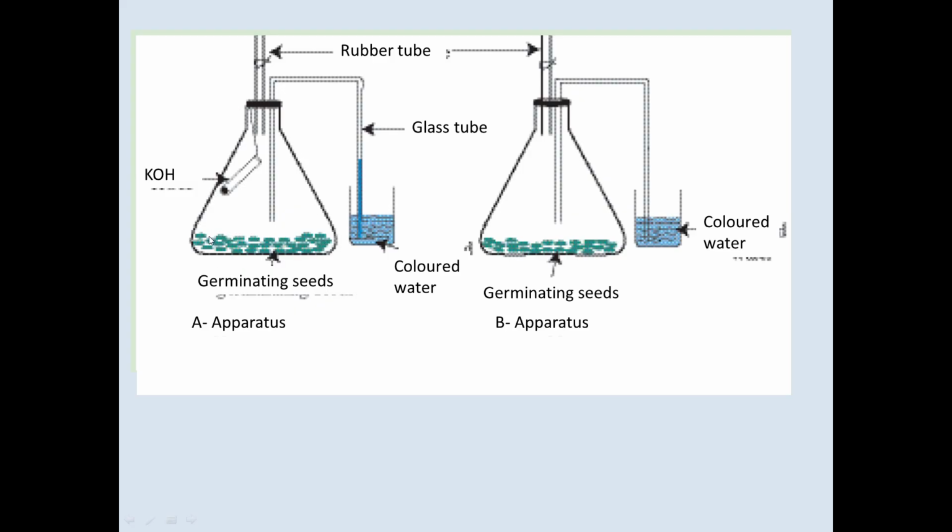Put the germinating seeds into the conical flask, and put a small amount of potassium hydroxide into the ignition tube or a test tube and place it inside the conical flask. Seal the apparatus with a stopper. Then fix the delivery tube as you see on the screen and immerse that in colored water.